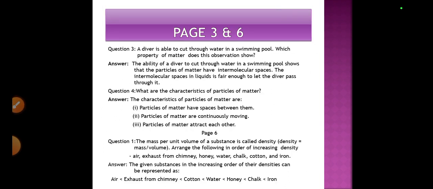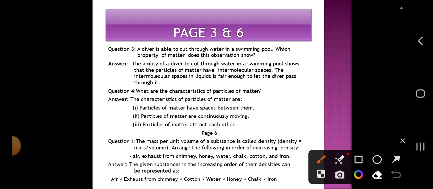Question 3. A diver is able to cut through water in a swimming pool. Which property of matter does this observation show? The ability of the diver to cut through the water in a swimming pool shows that the particles of matter have intermolecular space.